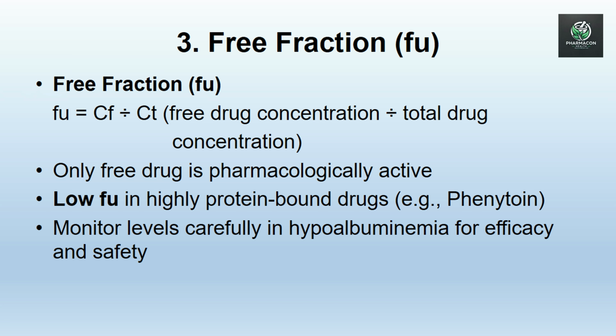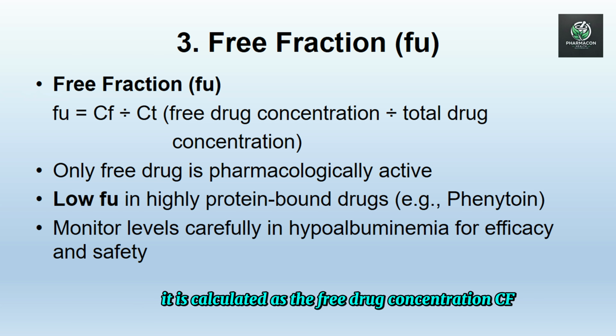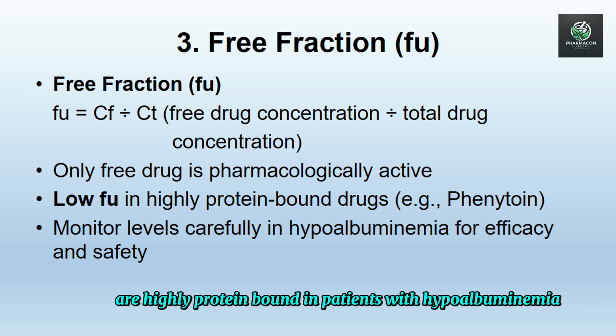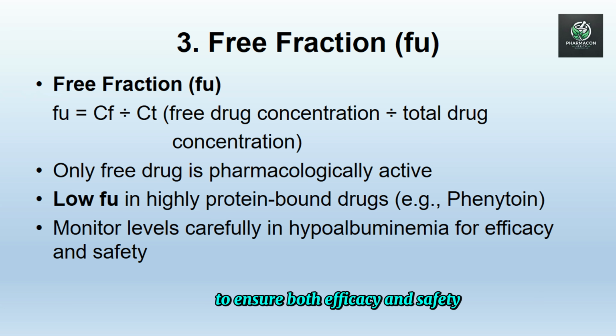Three: free fraction, also known as FU, refers to the unbound portion of a drug in the bloodstream. It is calculated as the free drug concentration CF divided by the total drug concentration CT. Only the free drug is pharmacologically active. Drugs with a low free fraction, such as phenytoin, are highly protein-bound. In patients with hypoalbuminemia, low albumin levels, careful monitoring of drug levels is critical to ensure both efficacy and safety.